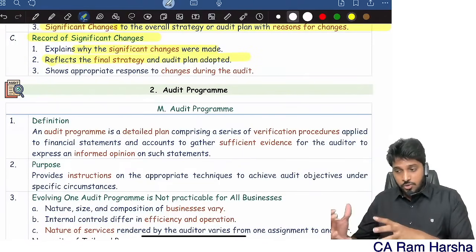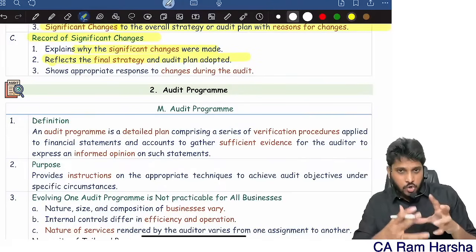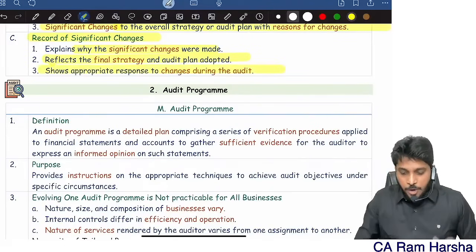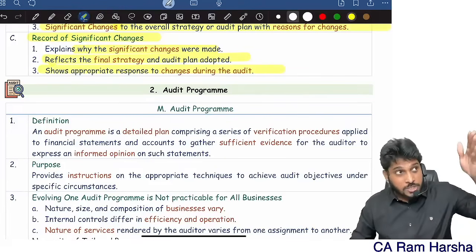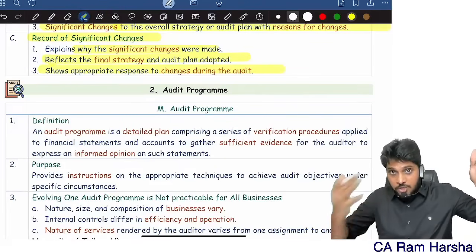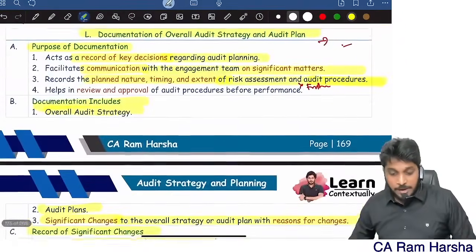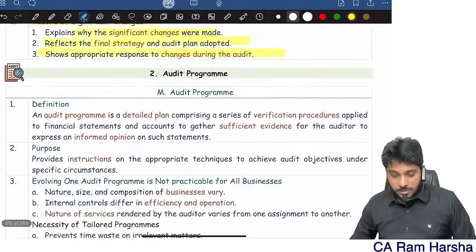It reflects the final strategy and plan adopted. Changes and all you record, right? So automatically the audit plan you're documenting is the final version. It shows the appropriate response to changes during the audit. So originally how we planned, later how we changed it, all that information will be there. That's it. So this is documentation of the audit plan. This itself has been asked as a 5 marks question.